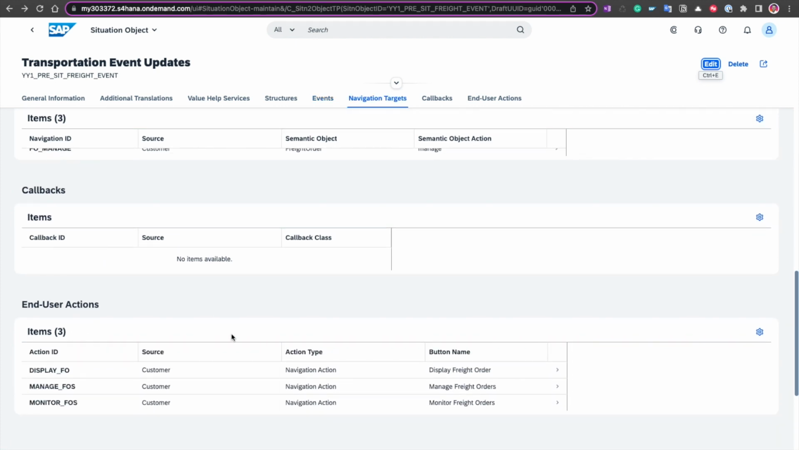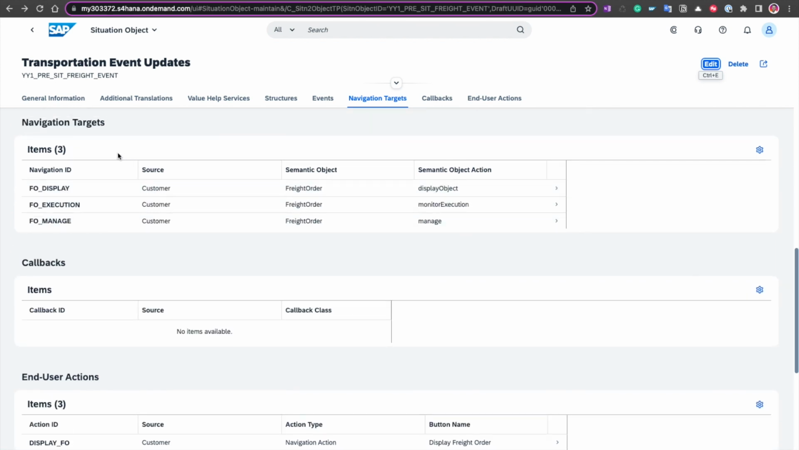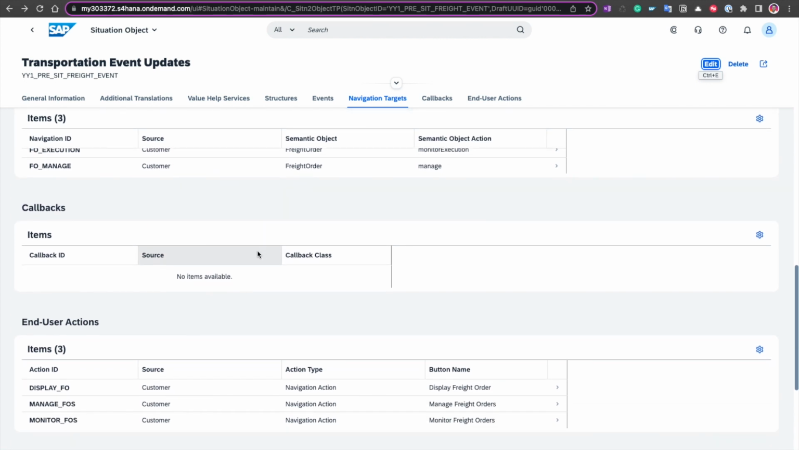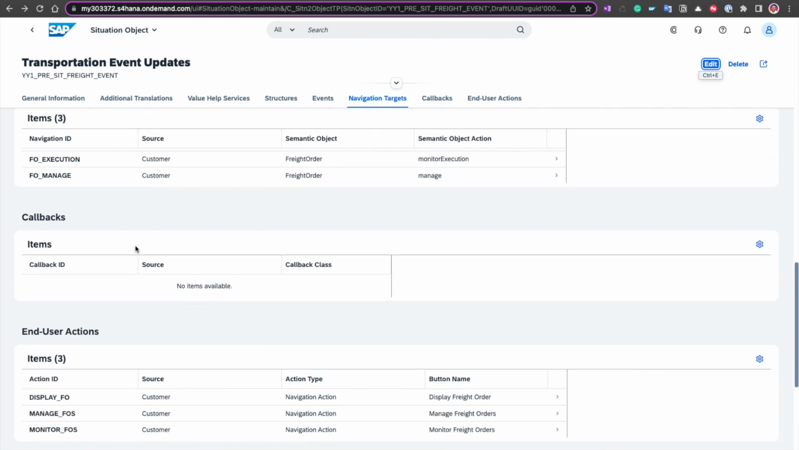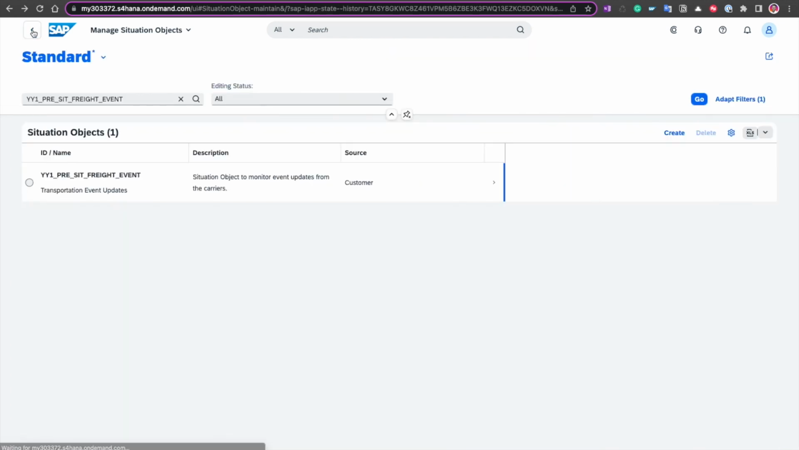And then into end user actions. It's one thing to say that this is what I want my user to be able to do, but then I've also translated those into end user actions. And all I've really done here is just to say I'm creating an end user action that is leveraging, or a mirror of, my navigation target, if you like. So that's for the situation object.